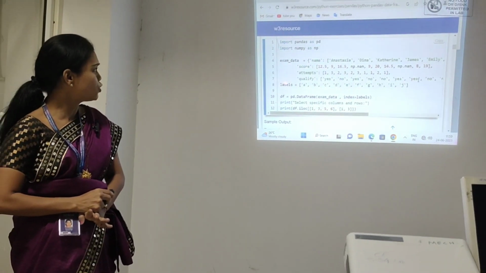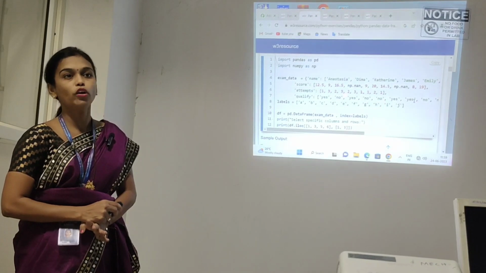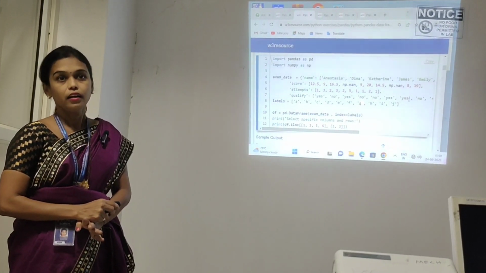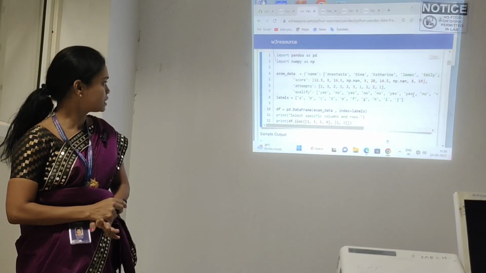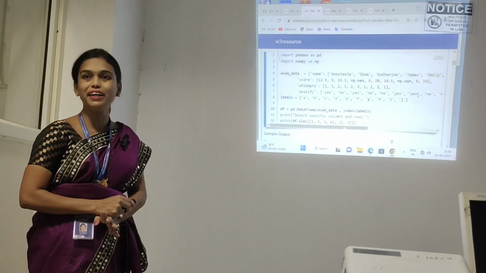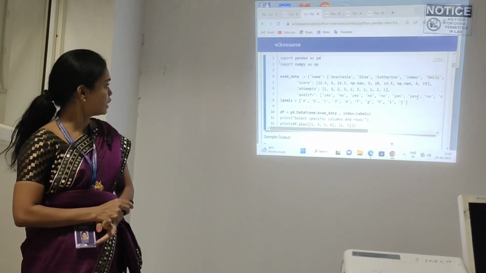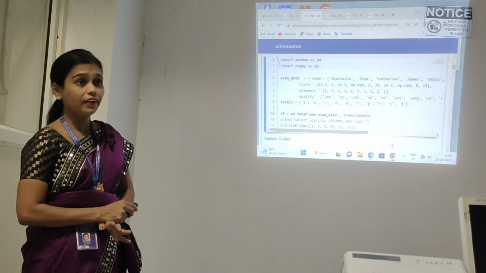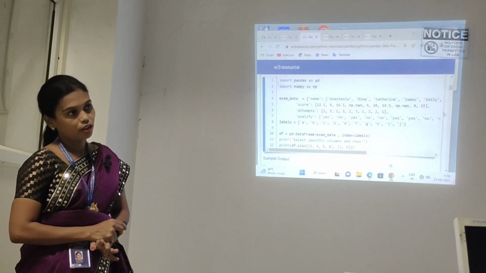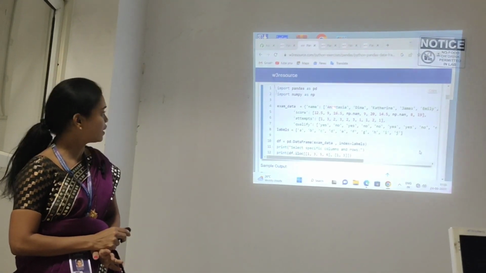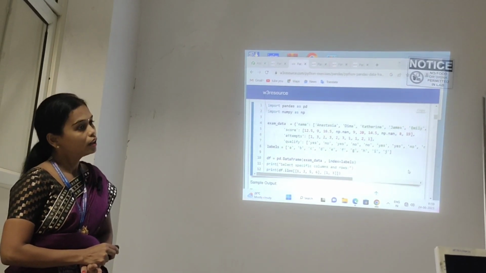After that, what is the use of labels? Labels are used for indexing. I am going to index the data inside the dictionary. We can index in alphabetical order or numerical order, whatever we choose, to index the content of the dictionary. We can give the indexing value by using the labels variable. After creating the data, I will give the index value to the data.